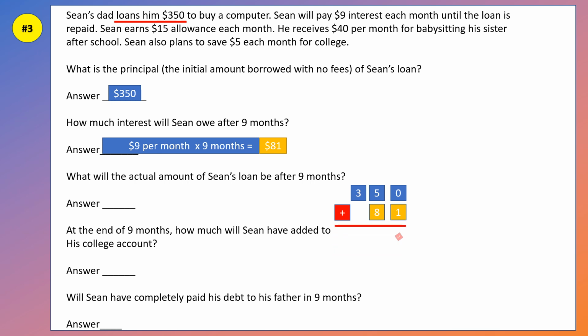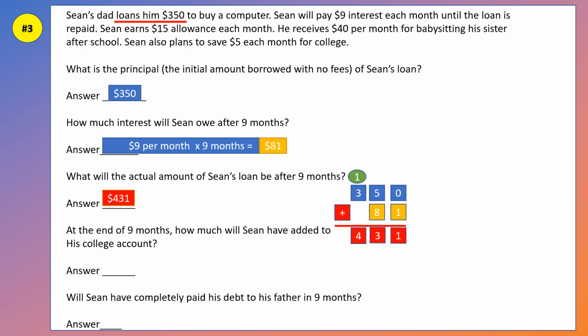So what's 0 plus 1? Right, it's 1. And 5 plus 8? Good. It's 13. So we put the 3 in the tens place, and we carry the 1. And what's 1 plus 3? 4. Right. So the actual amount of Sean's loan after 9 months is $431.